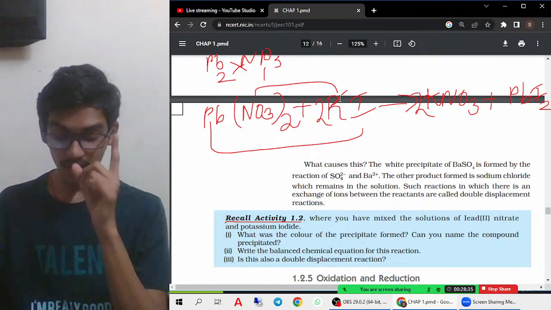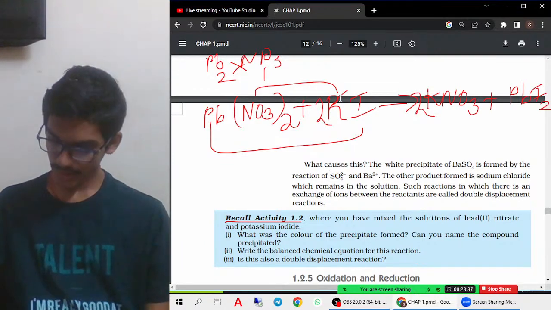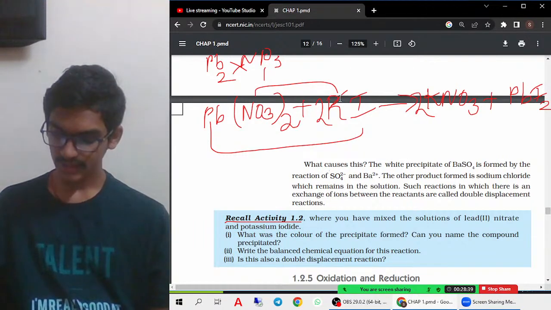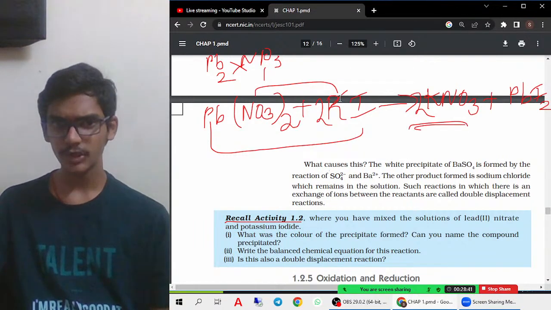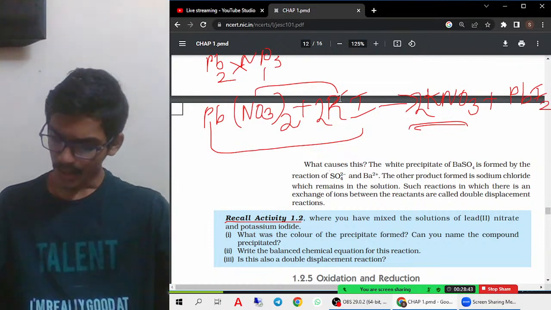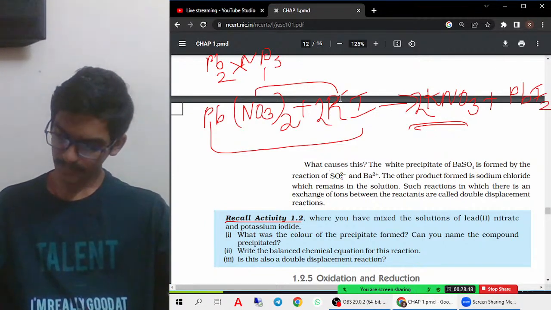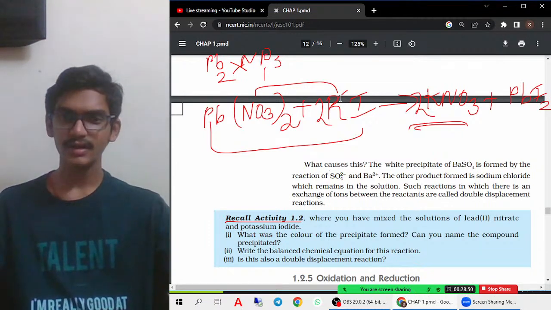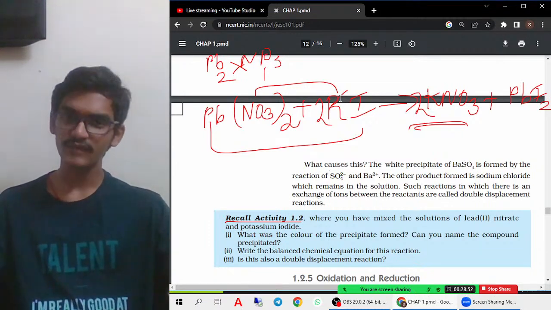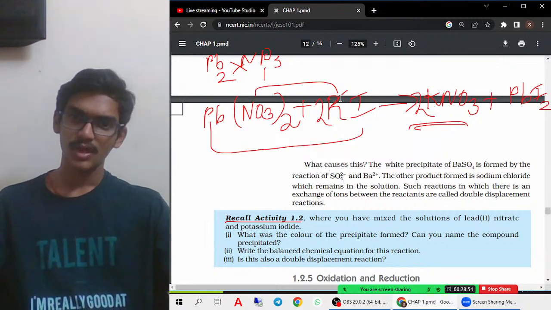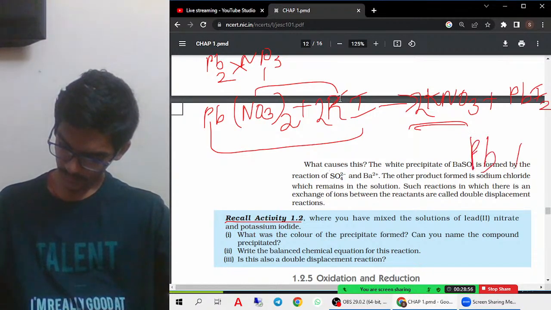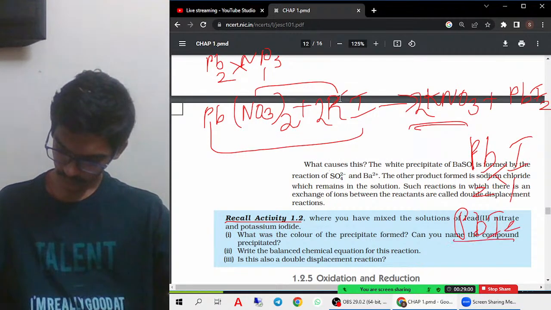Potassium iodide, iodine valence is only 1. Then it forms KNO3, potassium nitrate. Then PbI2: the valence of lead is 2 and the valence of iodine is 1. This is activity 1.2. I am discussing all the activities.